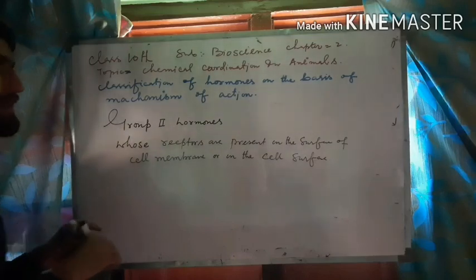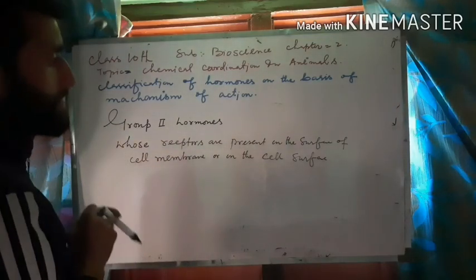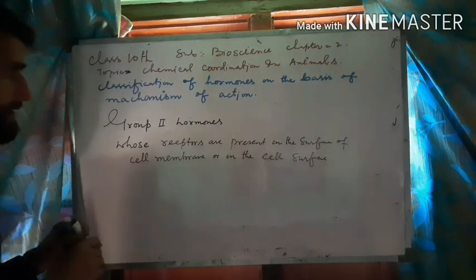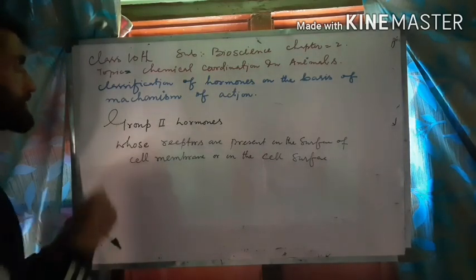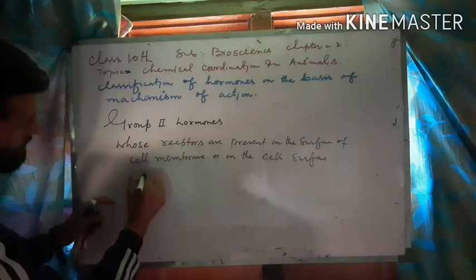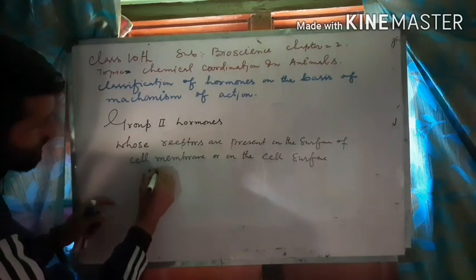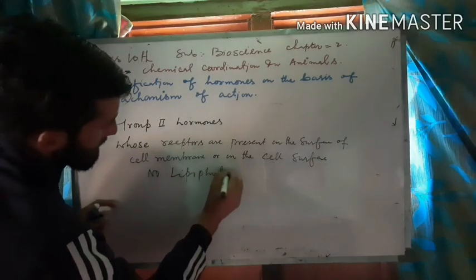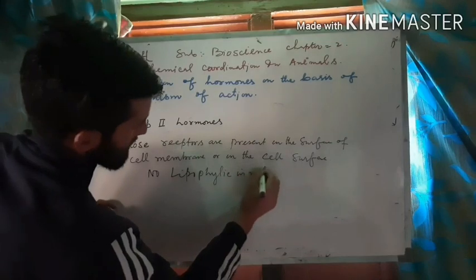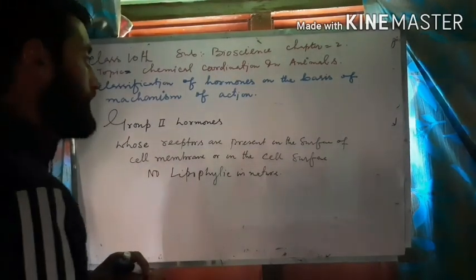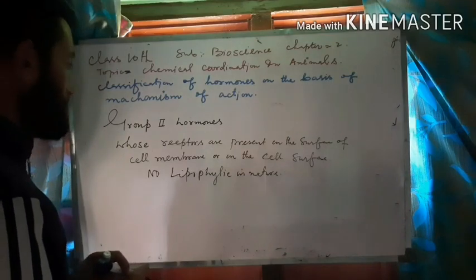These hormones cannot pass through the cell membrane because they are not lipophilic in nature. As earlier, group 1 hormones are lipophilic in nature. These are not lipophilic in nature, so they cannot pass the bilipid layer membrane of the cell.